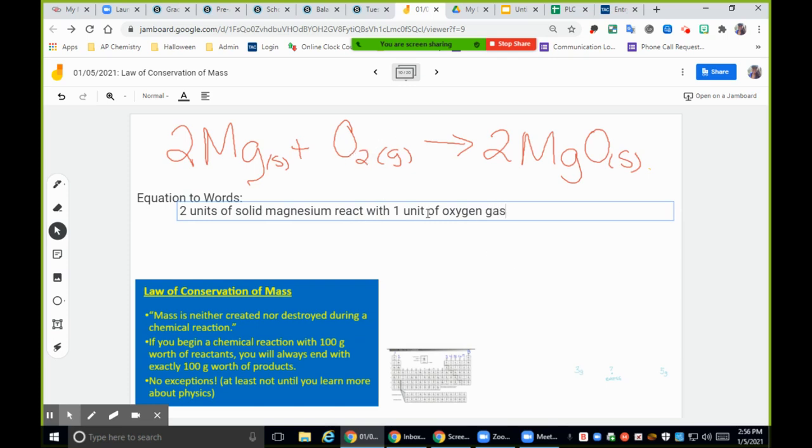As you can see, I said oxygen gas. So that's one of those diatomic 7. So I was able to say that. If you wanted to, you could also say something like dioxide, right? So oxygen gas produces, so there's the arrow, 2 units of solid, and this is an ionic compound, so we're just going to name it as is. So solid magnesium oxide, right?